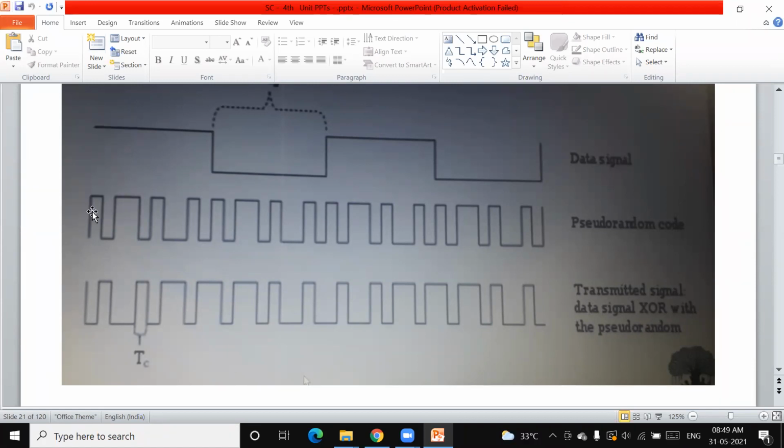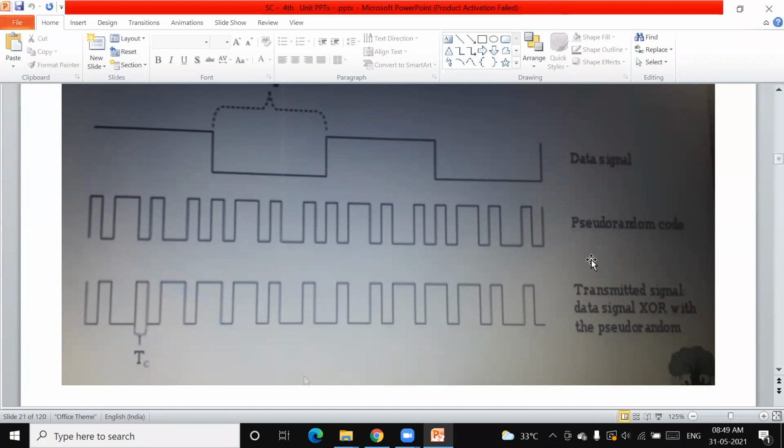So here 1 and 1 is 0, and here 1 and 0 is 1. Up to this duration it is 1 1, 1 1 and 0 0. So like that, you can check it for this one. For this duration it is 0, and 0 and 1 is 1. 0 and 0 is 0. 0 and 1 is 1.